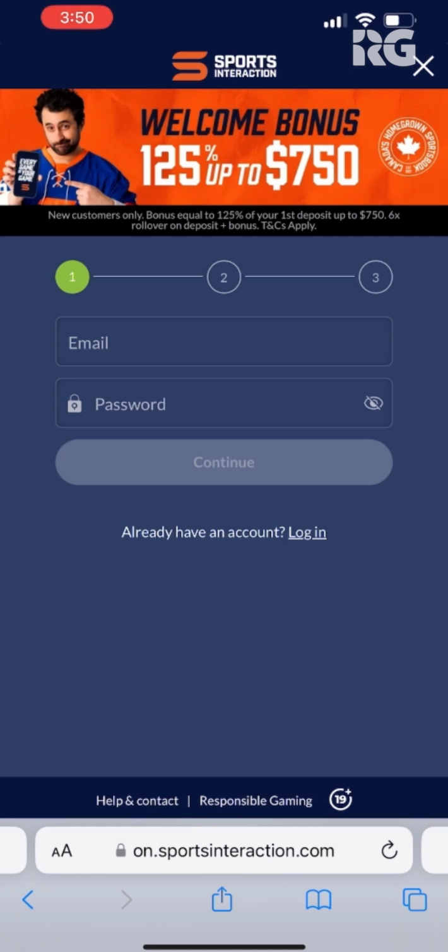On this first step, it's your email and your password. Simple, straightforward. Over the next couple of steps, you'll input more information such as your date of birth, your address, your occupation, your name, things of that sort. You also need to confirm your email and your phone number. Once that's complete, you can log into Sports Interaction Ontario and start playing.